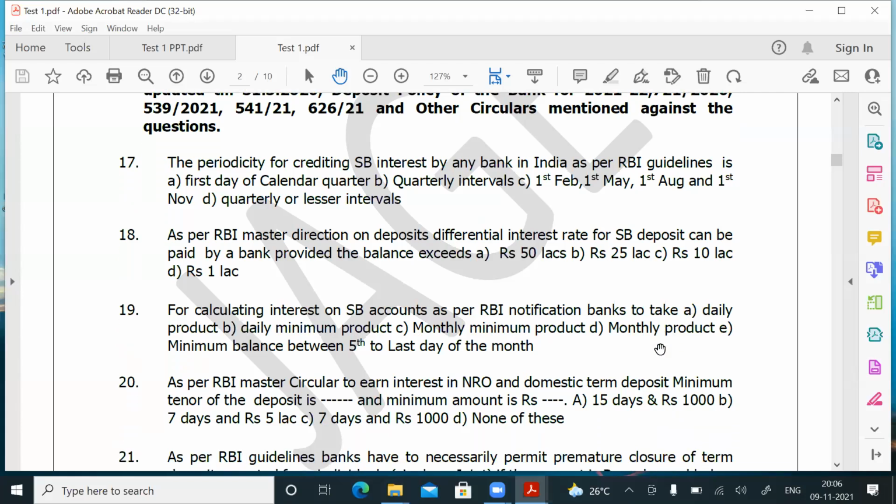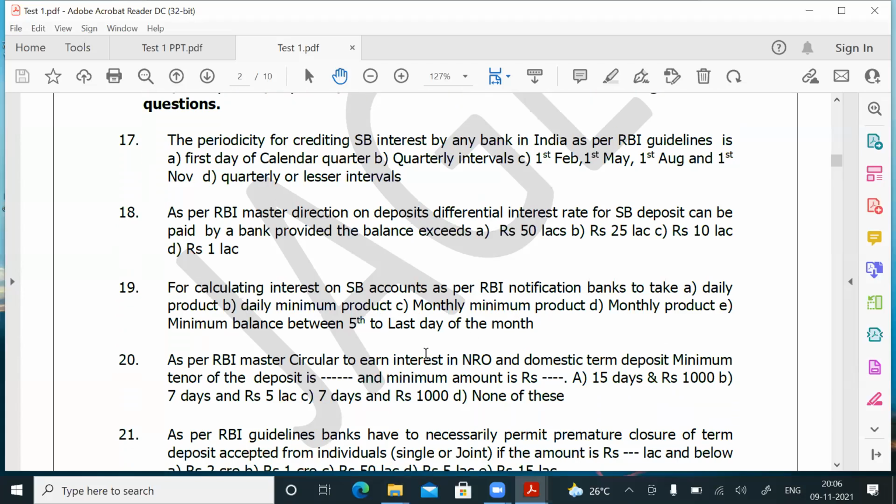Question number 20. As per RBI Master Circular, to earn interest on NRO and domestic term deposits, there is a minimum tenor, meaning the minimum period of deposit, and a minimum amount.